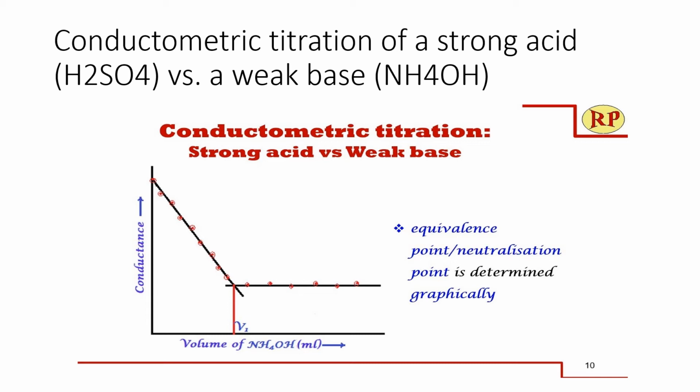As you go on adding it, the conductance goes on decreasing and reaches the end point. After the end point, there is no change in the conductance, or the conductance is constant, due to the formation of ammonium sulfate. So this is the curve representing the conductometric titration of strong acid versus weak base.